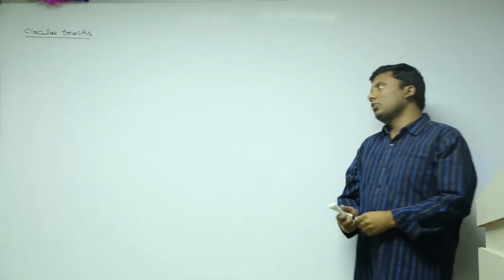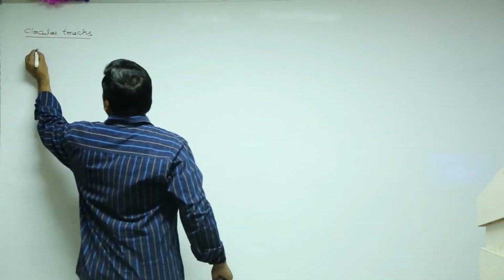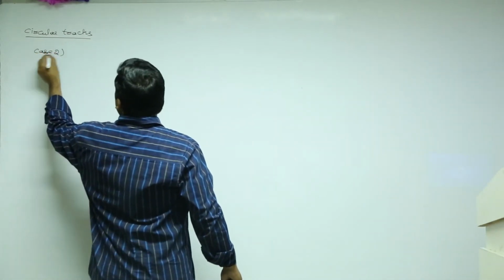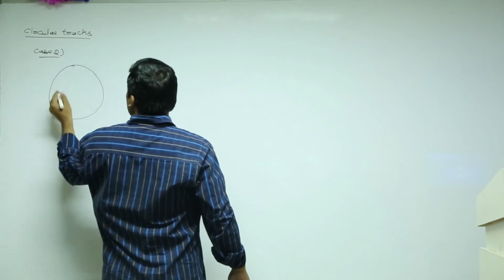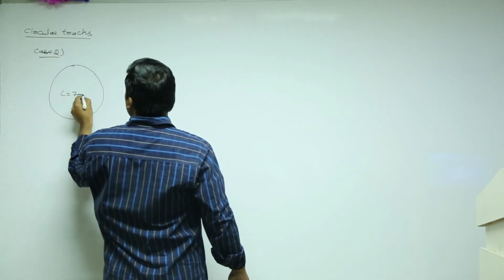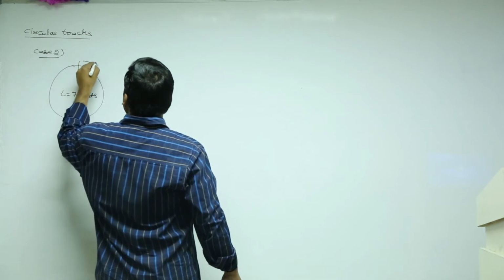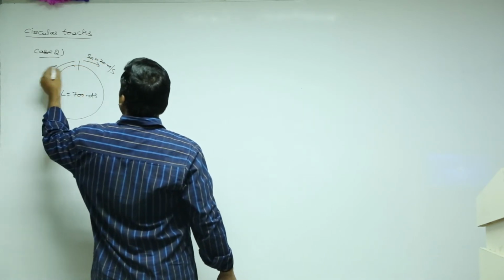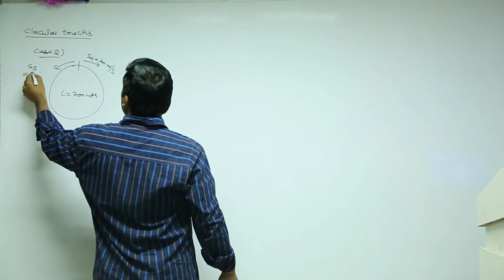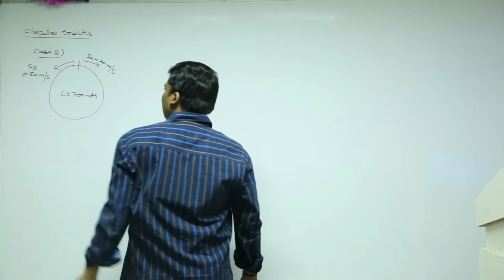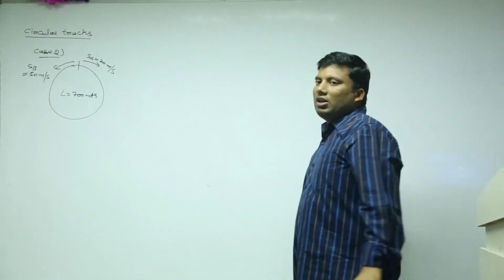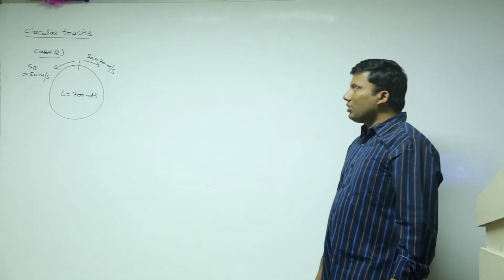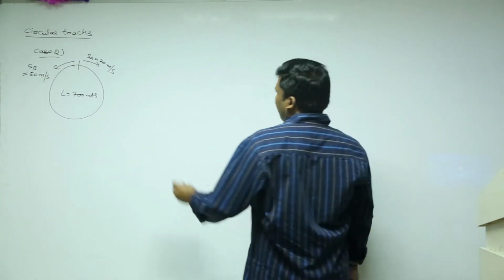Case 2. There is a circular track. The length of the track is 700. The speed of A is 20 meters per second. The speed of B is 50 meters per second. Both are traveling in the opposite direction.